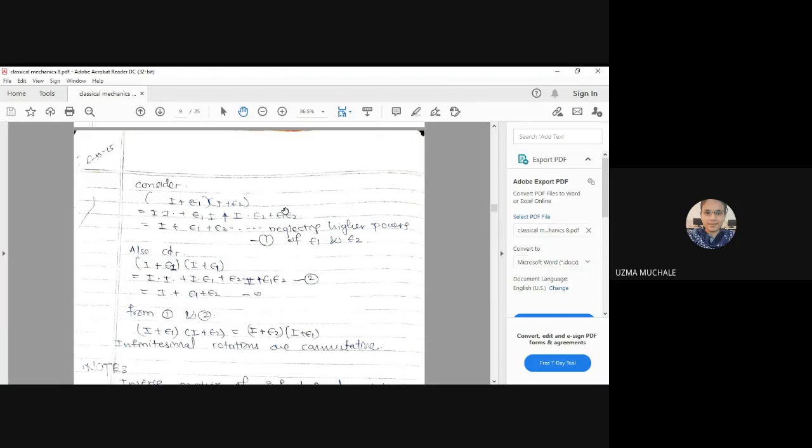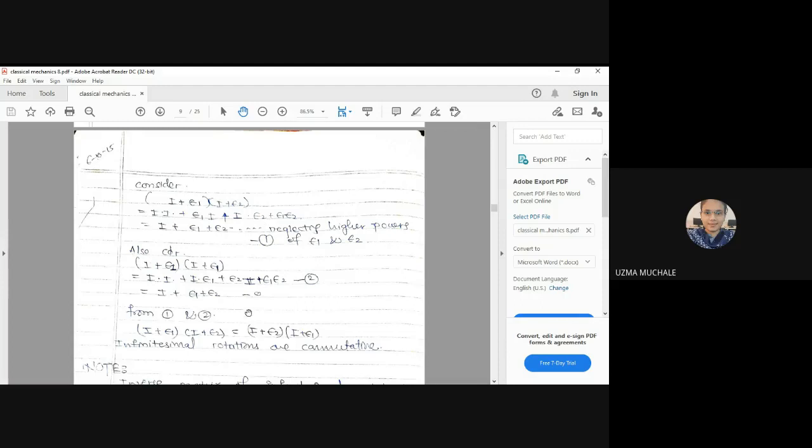Now let us consider the second part, in which we have I plus epsilon 2 into I plus epsilon 1, just like A2 into A1. First we found A1 into A2. Now again we have to multiply I into I, then I into epsilon 1, then epsilon 2 into I, and epsilon 2 into epsilon 1. Again, epsilon 1 into epsilon 2 will be very, very near to 0, and hence we get equation 2.